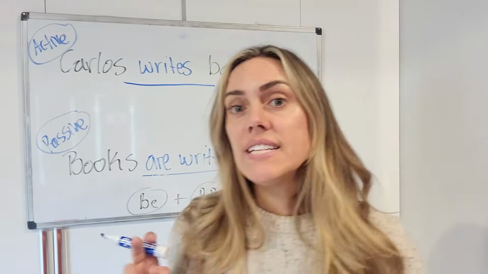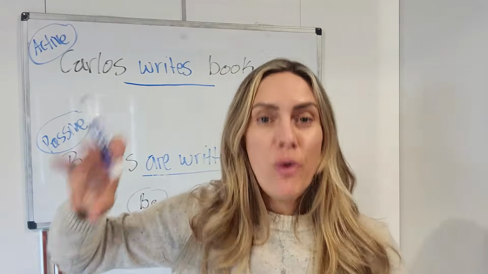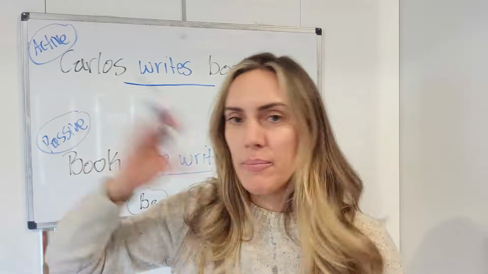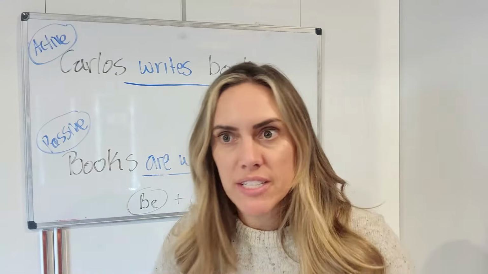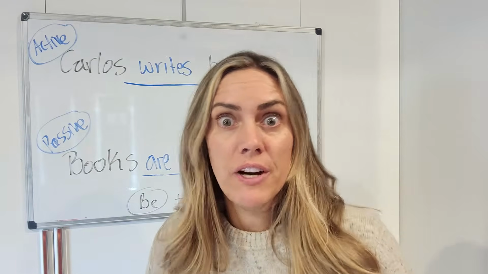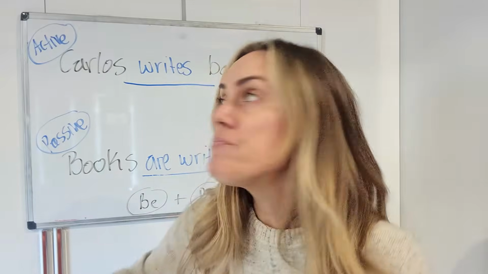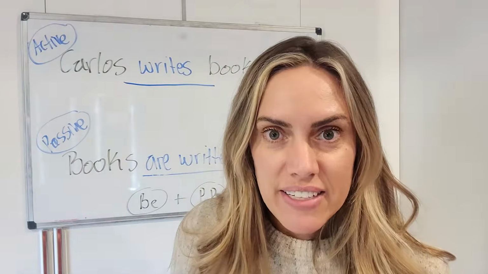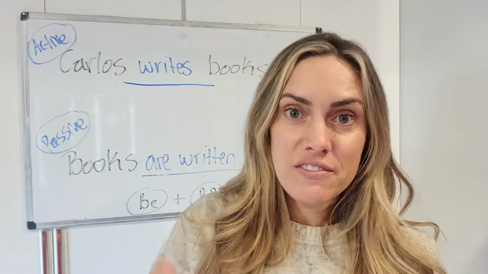All right, now check this out. All the active verb forms and tense combinations, all that were simple present, simple past, present progressive, present perfect progressive, past perfect progressive, modals, all that, right? You can write it in the active voice, but you can also put it in the passive voice as long as the verb has an object.